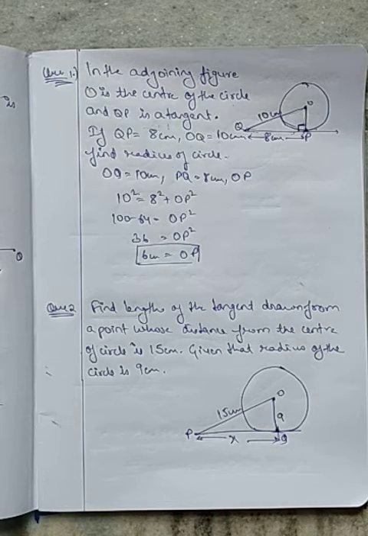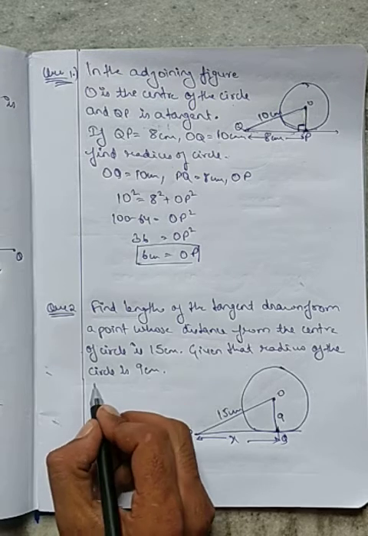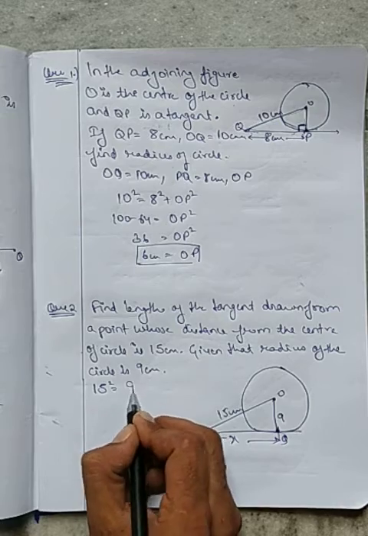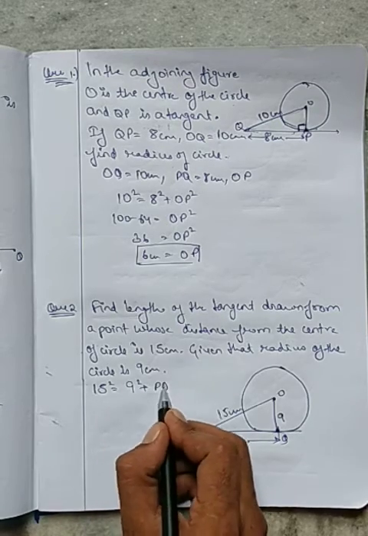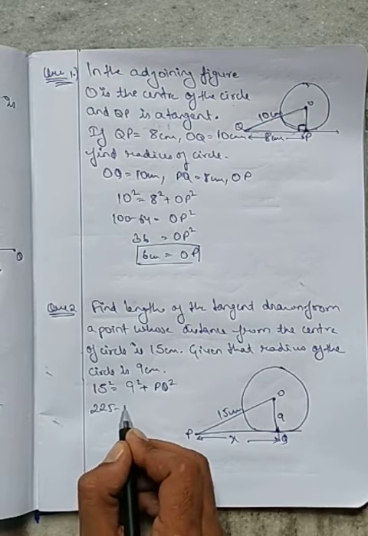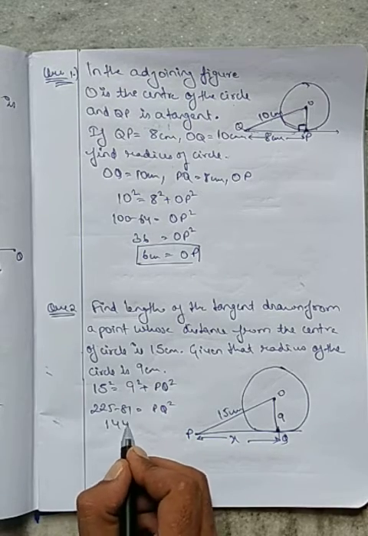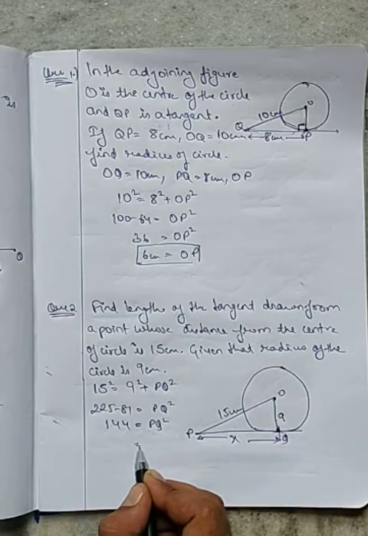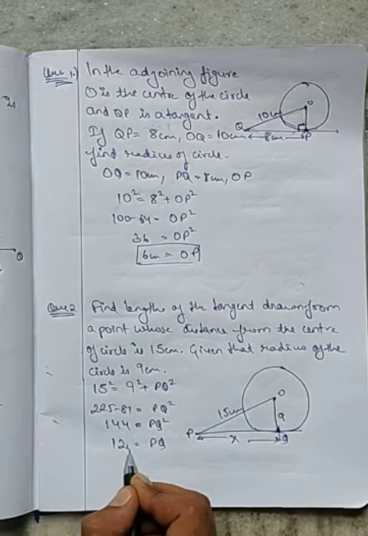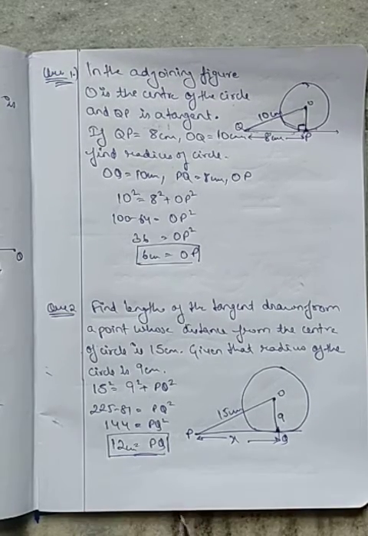Again, applying the Pythagoras theorem, you can easily get the length of PQ. 15 square is equal to 9 square plus PQ square. 225 minus 81 is equal to PQ square, which gives 144 is equal to PQ square, and PQ comes out to be 12 centimeter. In this way you are going to do the questions.